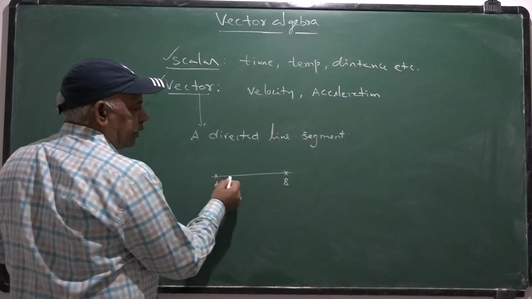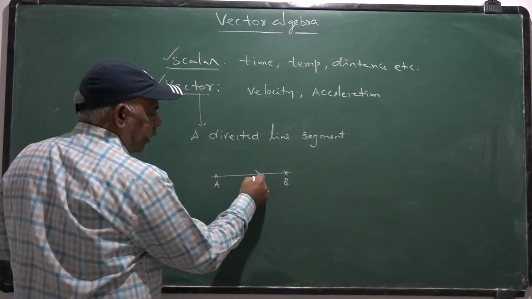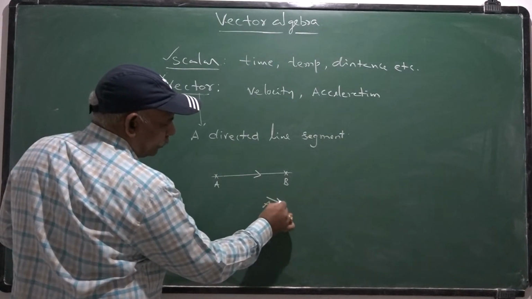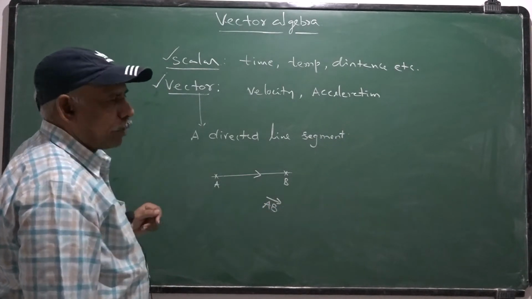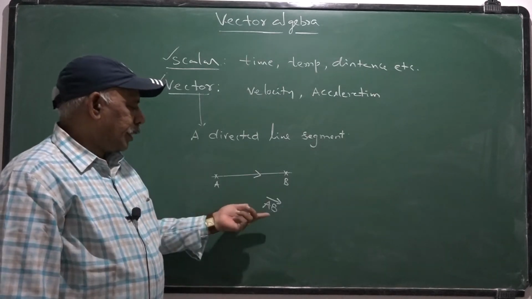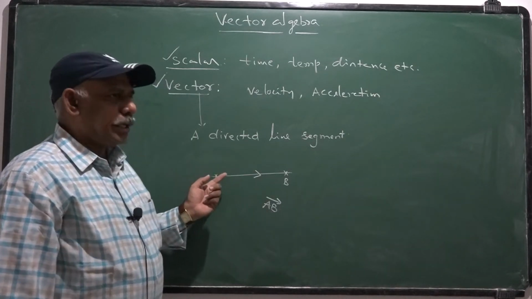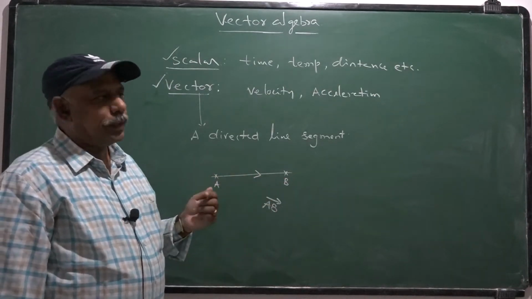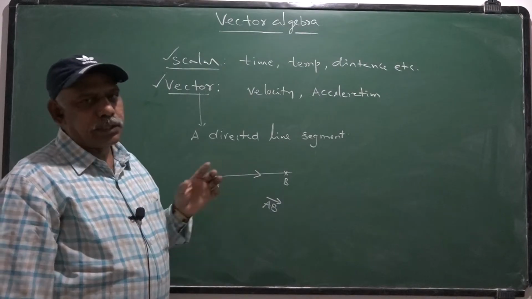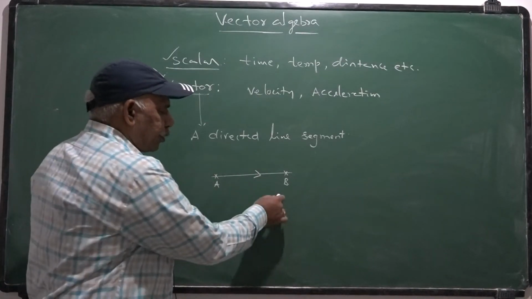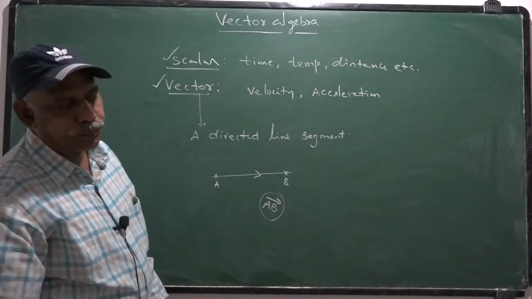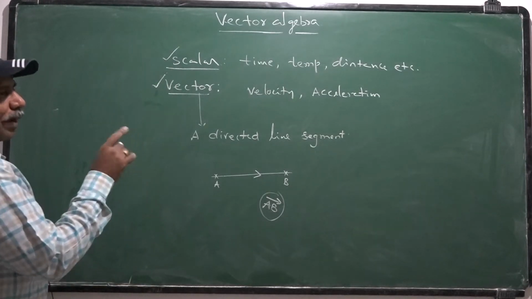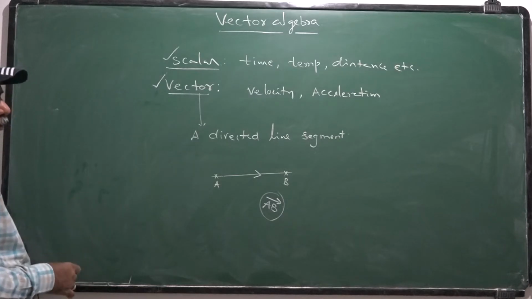The direction of this line segment is considered from A to B. That means AB bar, the arrow mark is from A to B. Hence, the direction of the line segment is considered from A to B. Such directed line segment is called a vector and it is denoted by AB bar, which is called a vector AB bar.